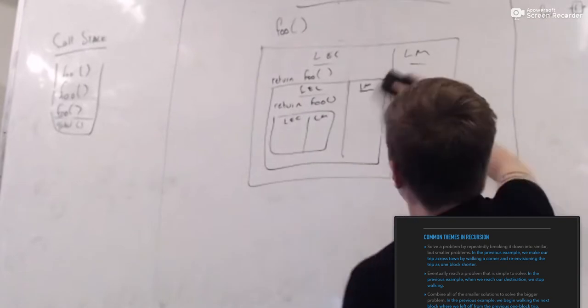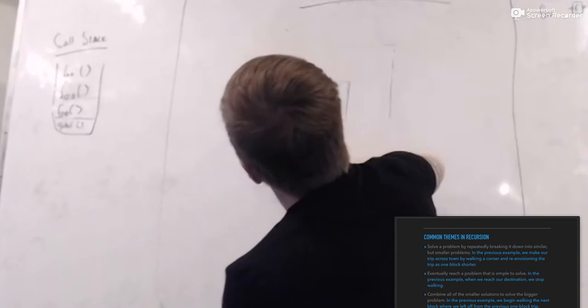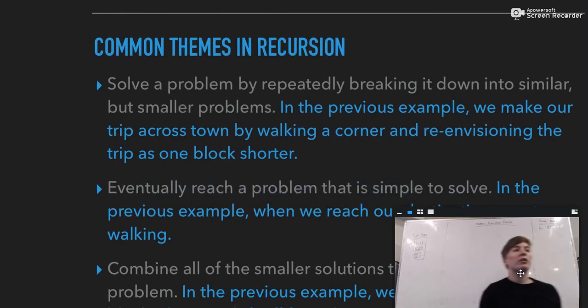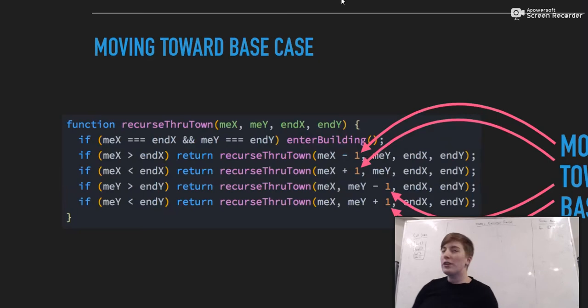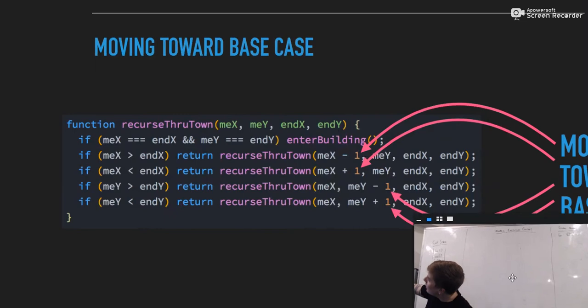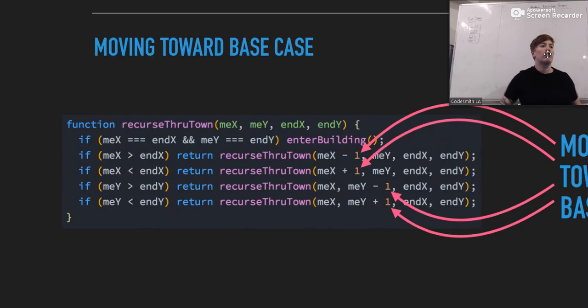So, great. Common themes in recursion. Basically, with recursion, we want to take our problem and break it down into similar but smaller problems that we can solve. In our recursive case here, at each iteration, we're breaking it down into smaller and smaller steps. Are we to the left or are we to the right of our x coordinate? Are we north or are we south of our y coordinate? And going through each of those steps every single time gets us one step closer to our base case.